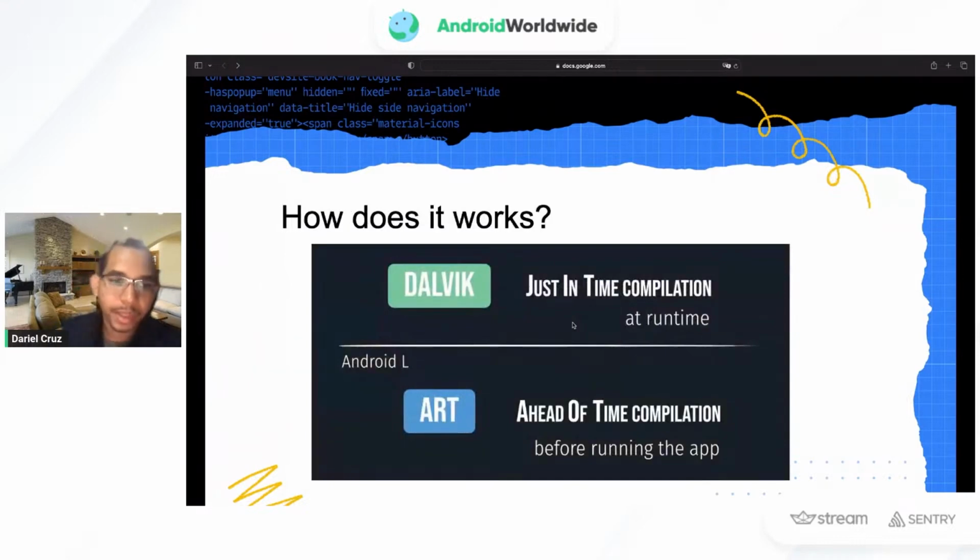Well, a little bit of history of how Android compiles and runs APKs. First, we got the Dalvik runtime, which provided the famous JIT, the just-in-time compilation, meaning that the code that we were going to use for the APK was compiled at runtime.